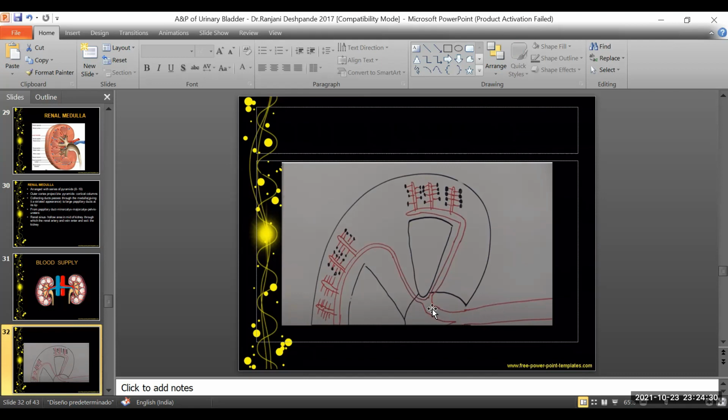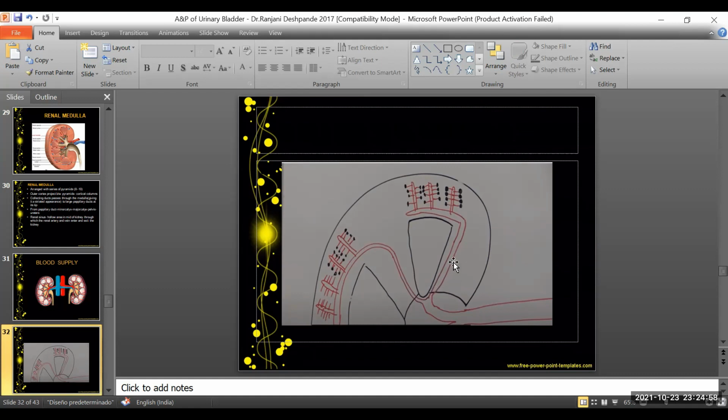This artery moves further, and at the level of the pelvis it is called the segmental artery. This segmental artery splits again and moves between lobes. If we consider this triangular pyramid as one lobe, the artery moving between each of these pyramids is called the interlobar artery.